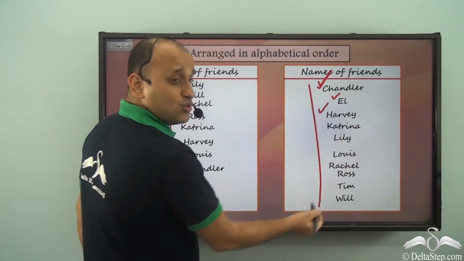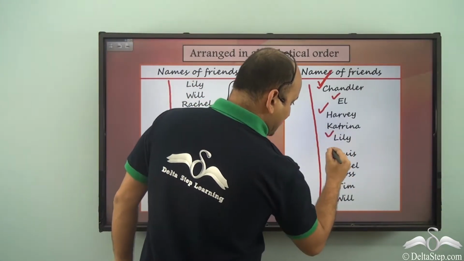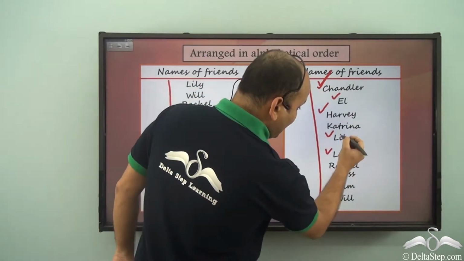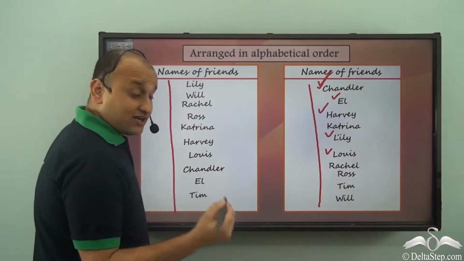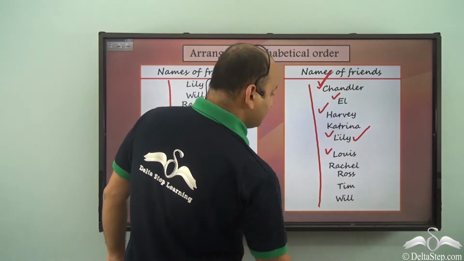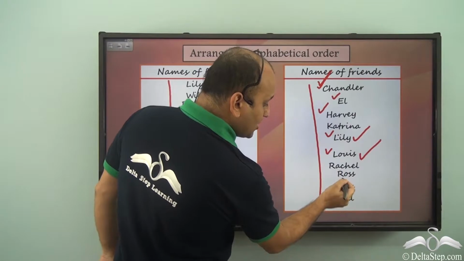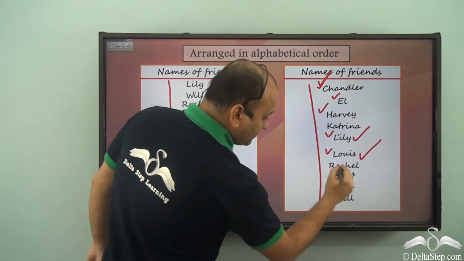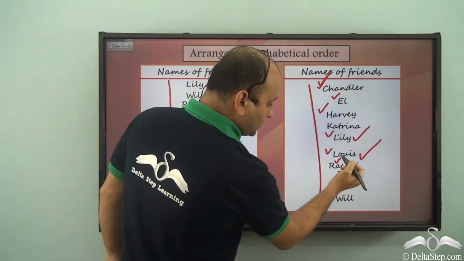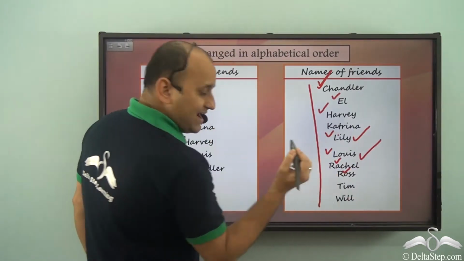In this case you have two L's. So which will come first? Well, in case the first letters are matching, then you consider the second letter. Between I and O, definitely I comes earlier, and as a result we write Lily first and then Lois. Similarly we have Rachel and Ross, so R and R. We compare A and O, and naturally A will come earlier and then O. So Rachel, Ross, Tim and Will.